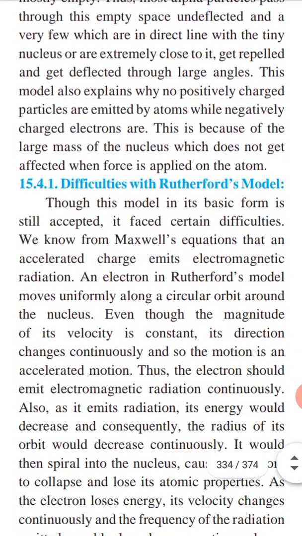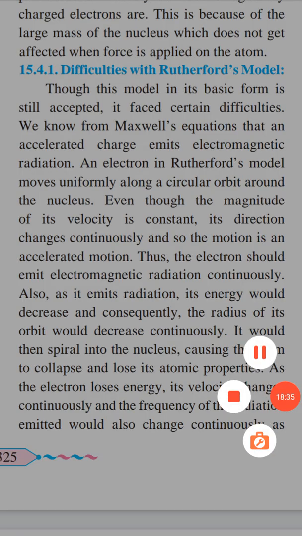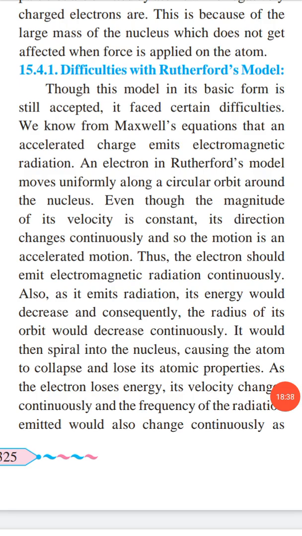So let's discuss some difficulties with Rutherford's model. Though this model in its basic form is still accepted, it faces certain difficulties. We know from Maxwell equation that an accelerated charge emits electromagnetic radiation. An electron in Rutherford model moves uniformly along a circular orbit around the nucleus. Even though the magnitude of its velocity is constant, its direction changes continuously and so the motion is an accelerated motion.